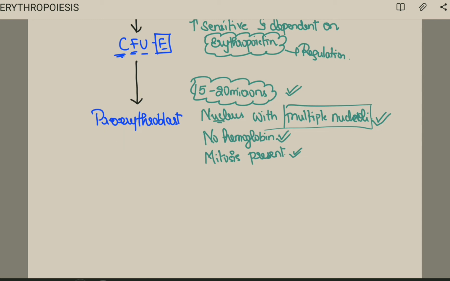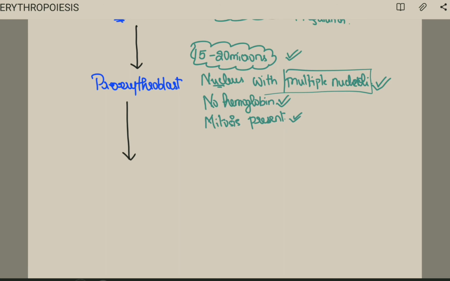This proerythroblast is converted into the early normoblast. Early normoblast. Now here there will be size reduction. See, as the stages go on, there will be size reduction. That is 14 to 17 μm.